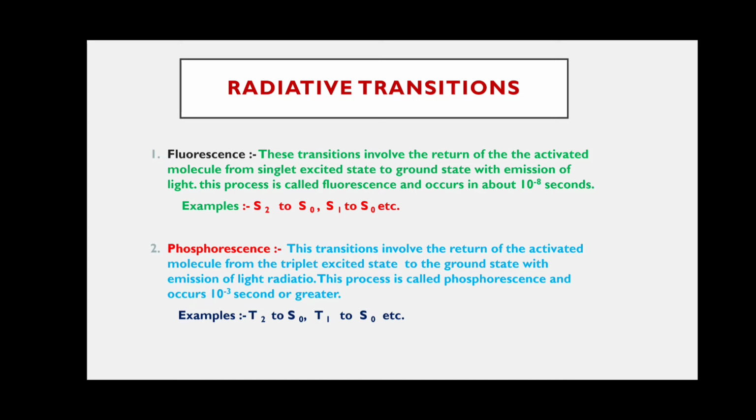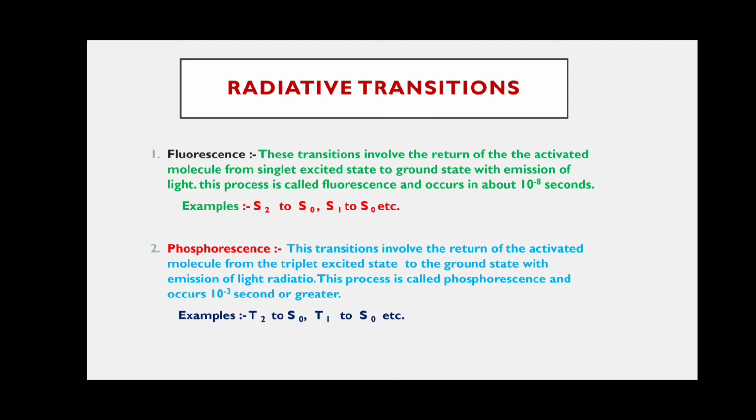First of all, let us discuss fluorescence. This type of interaction involves the return of the activated molecule from the singlet excited state to the ground state with emission of light. It emits light. This process is called fluorescence.